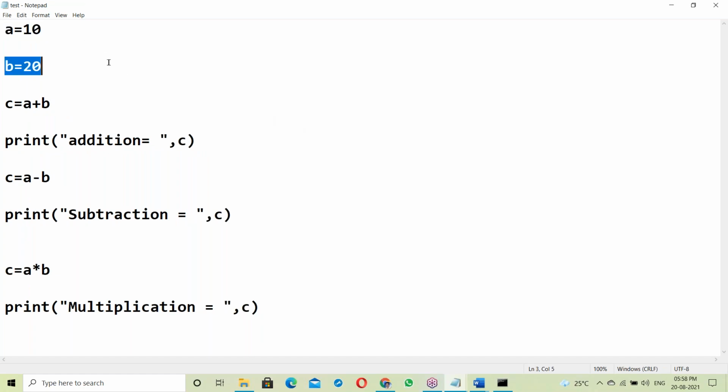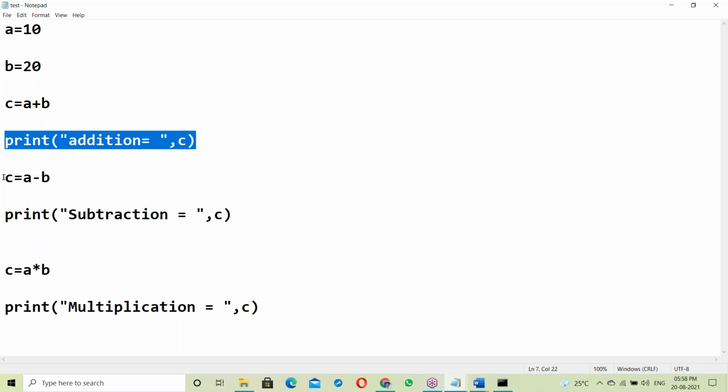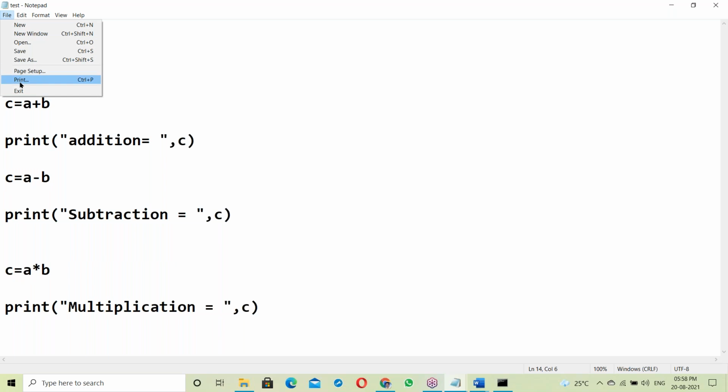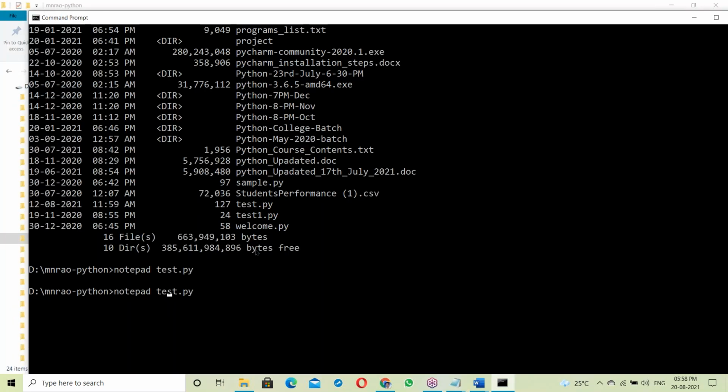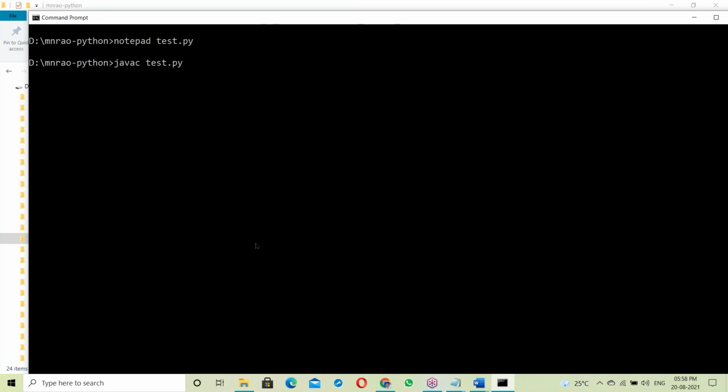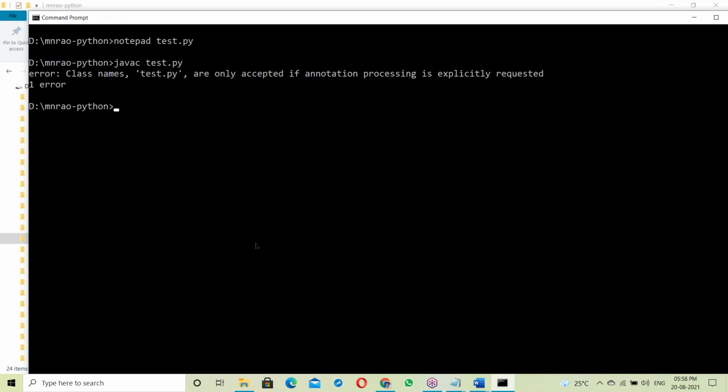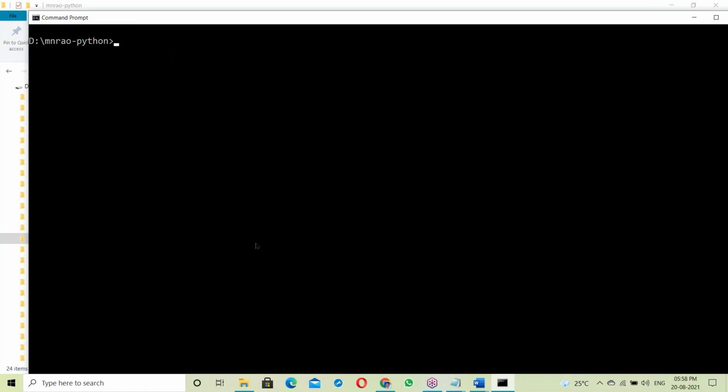Python is an interpreter based language, and now our topic is the interpreter. So a equal 10, b equal 20, c equal a plus b, addition, and then it displays the c value. Next c equal a minus b, subtraction, then c equal a times b, multiplication. Save and run it. Not javac, sorry, it's python test.py. Execute it.